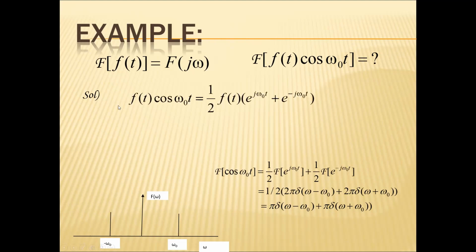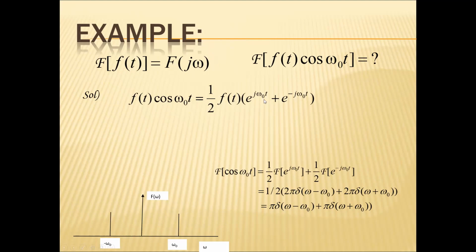Now you want to calculate the Fourier transform of f(t) into cos ω0 t. So I can have 1 by 2 into f(t) into e power jω0 t plus e power minus jω0 t. We have already calculated the Fourier transform of f(t) equals F(jω), and the Fourier transform of cos ω0 t equals π delta(ω minus ω0) plus π delta(ω plus ω0). So this is the frequency spectrum of cos ω0 t.